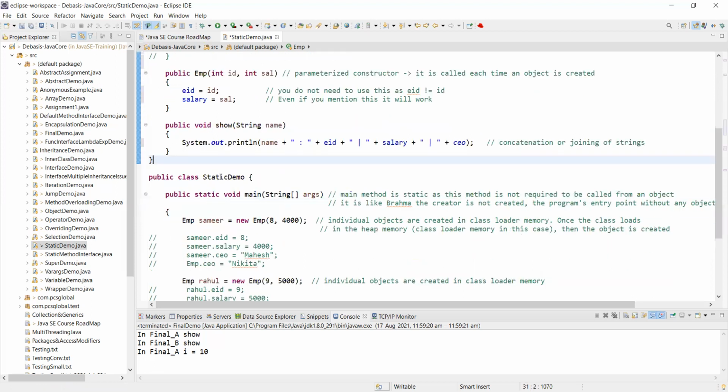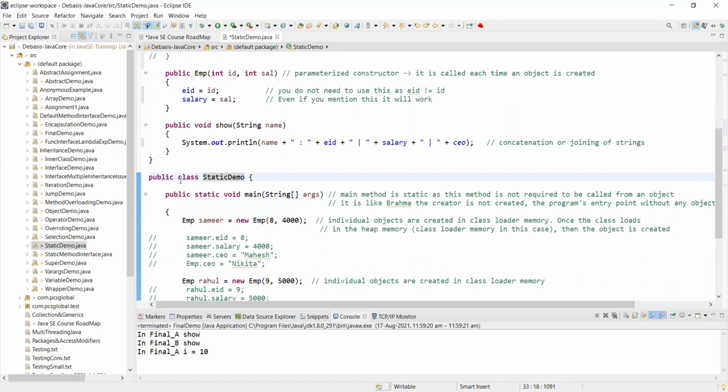Now, I'm actually trying to get an entry point to execute this. Now, everything is an object. So I'm declaring this class because I'm going to execute this static demo through the main method.